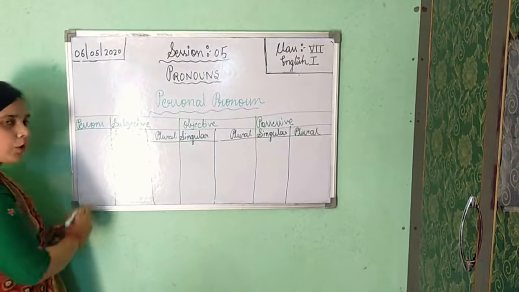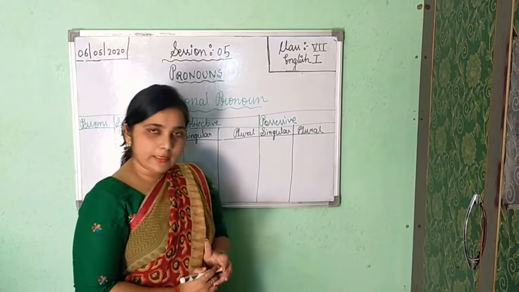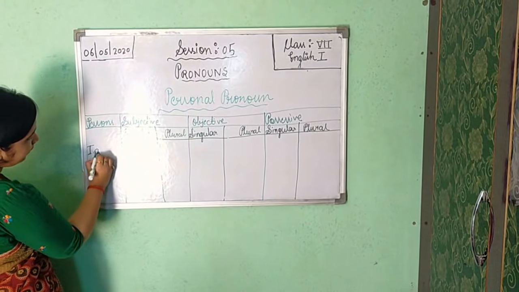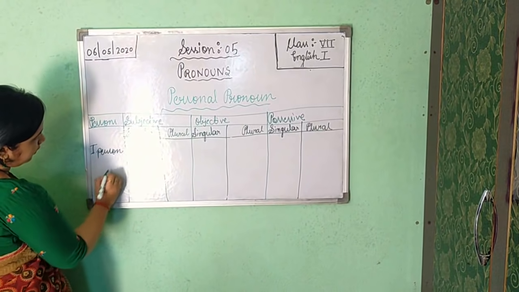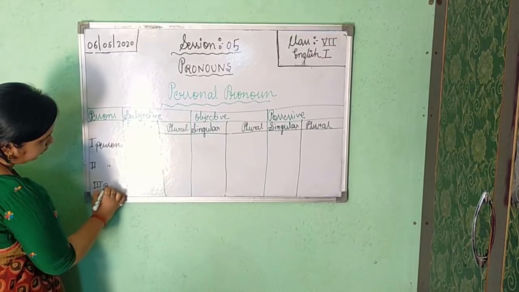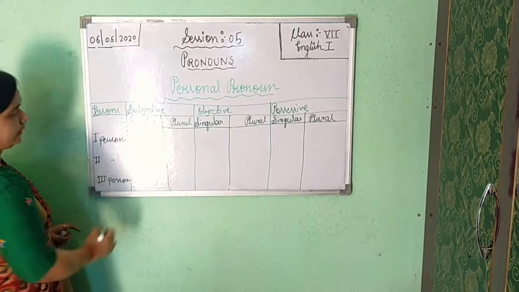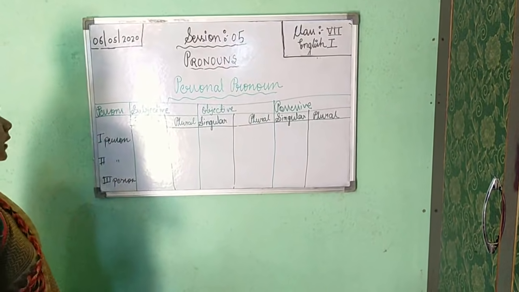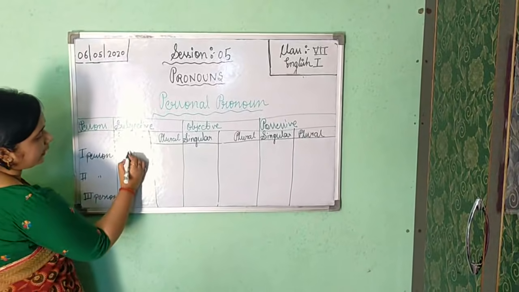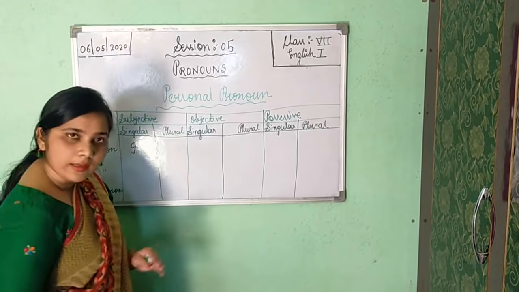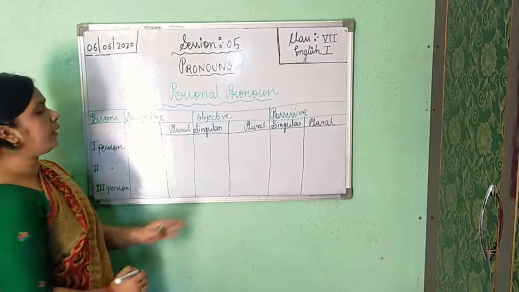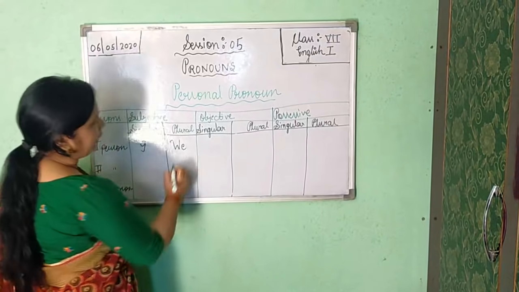Now in person, how many persons are there? Yes, there are three persons: first person, second person, and here this one is your third person. So first, in subjective case, you will get I. In subjective case in singular you will get I, and in plural you will get we.